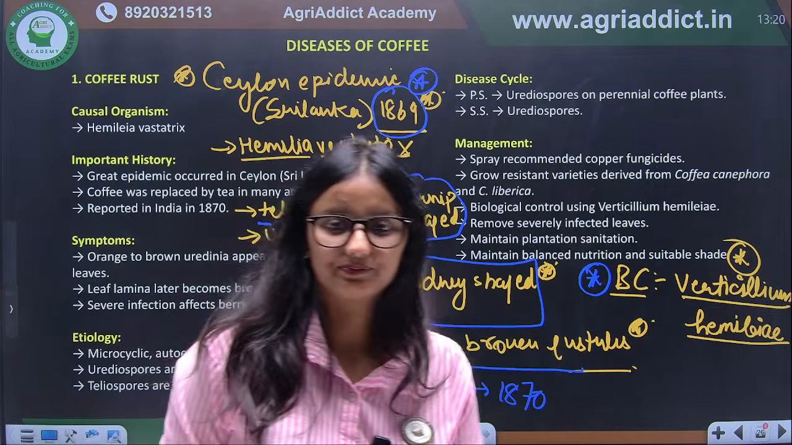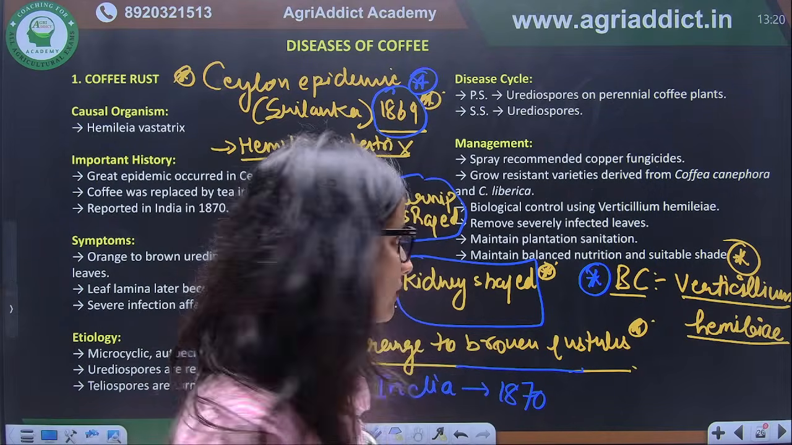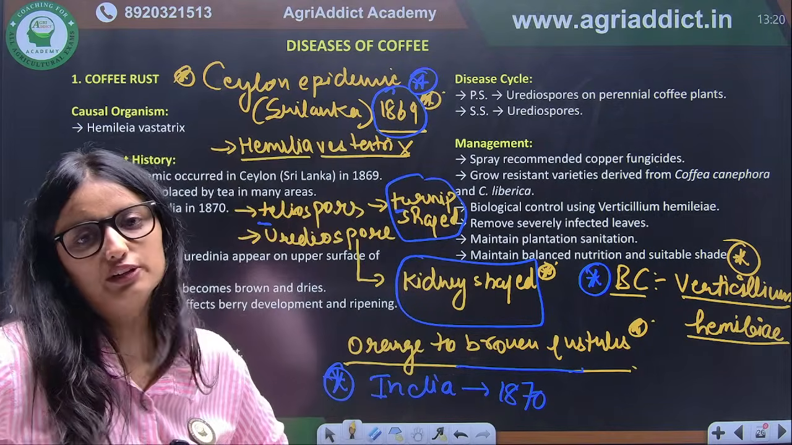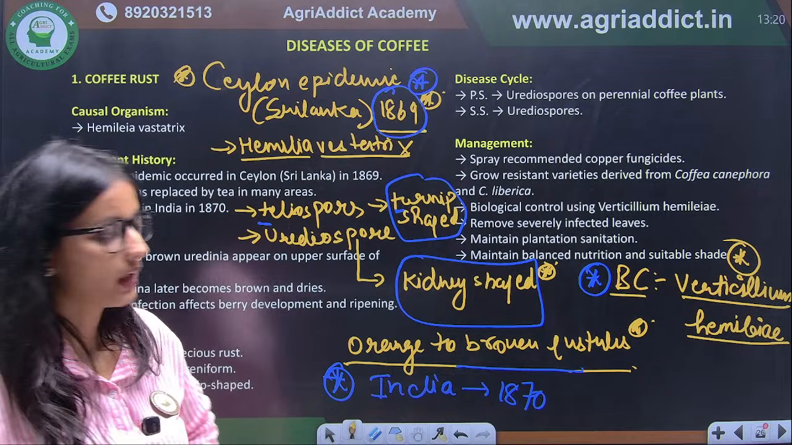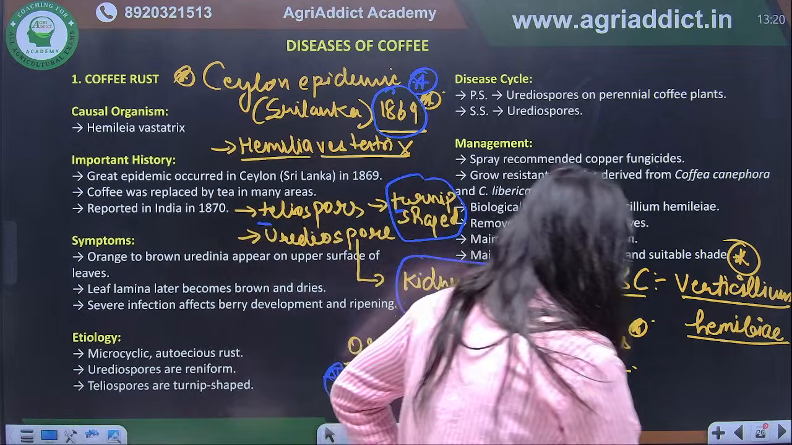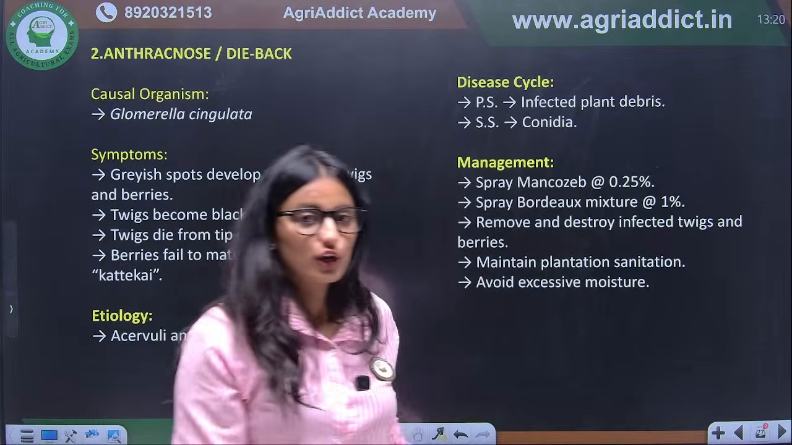Correct? So this is the biocontrol agent used in case of Hemileia vastatrix. Correct. So these are the important points you have to remember about the coffee rust.